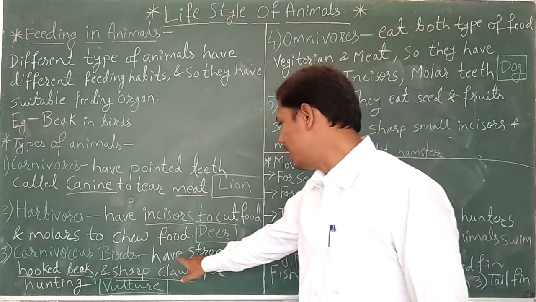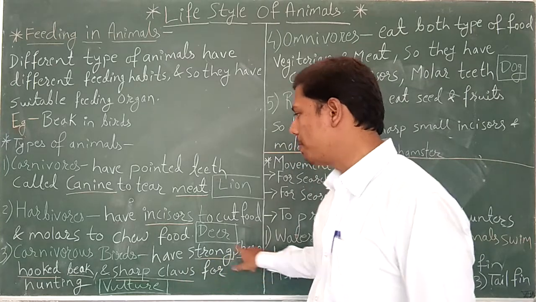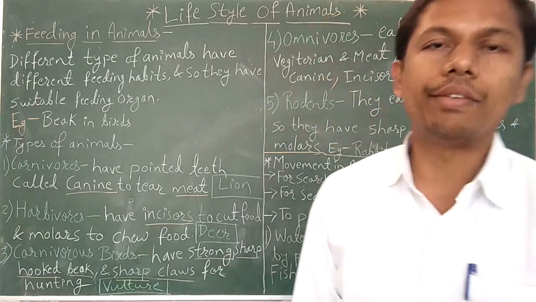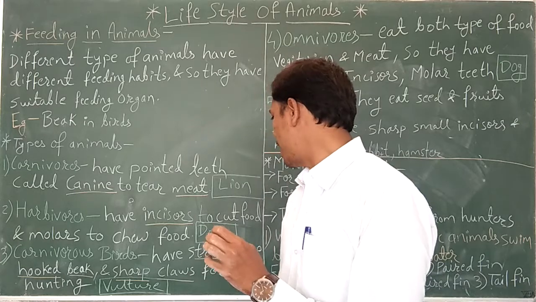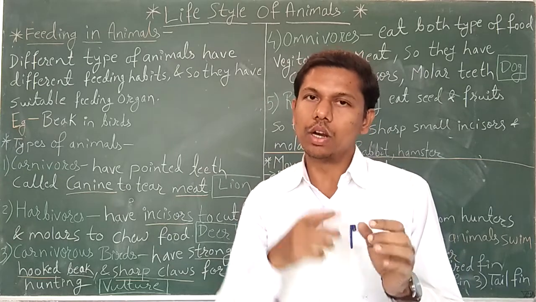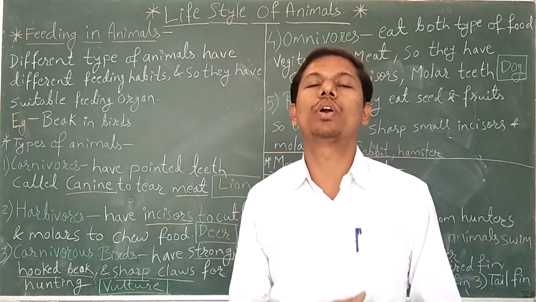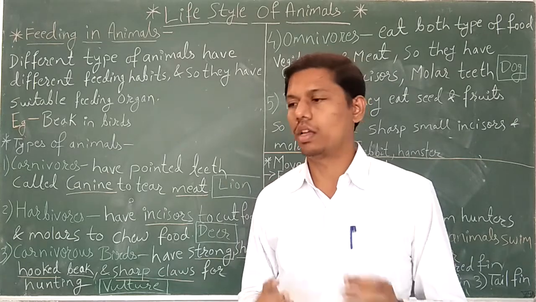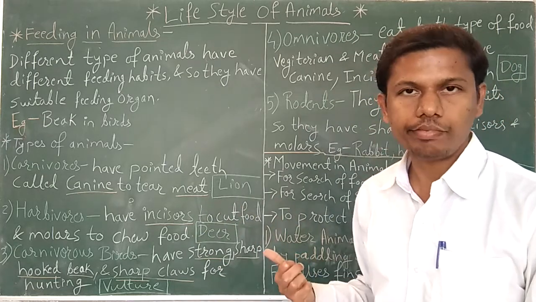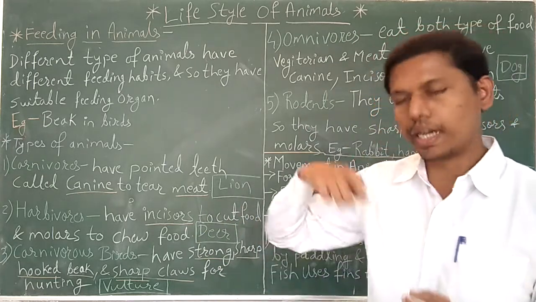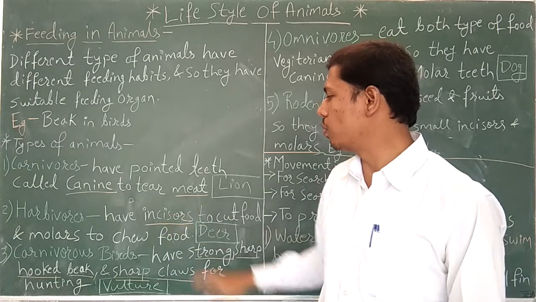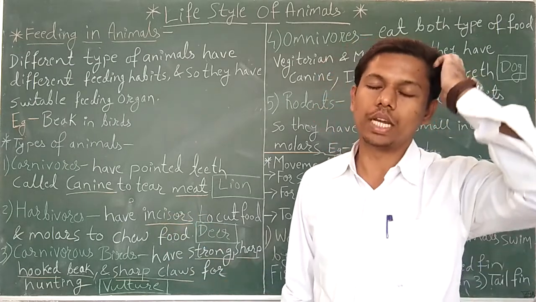They have a strong, sharp, hooked beak. Carnivorous birds have a sharp, pointed and strong hooked beak, meaning their beak has a hook-like structure to tear the meat from the body of another organism which is hunted by the bird. That hook is needed to tear the meat.